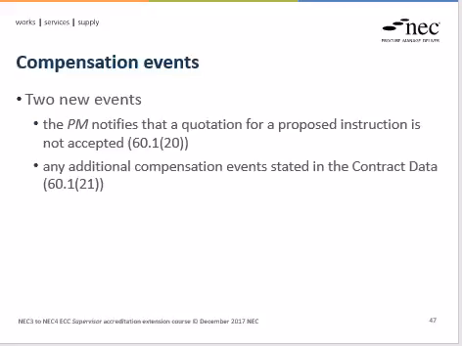Event 21 states that if any of the compensation events stated in the contract data occur, they are compensation events. The fourth edition has allowed extra compensation events to be included in the contract data by the client. The supervisor therefore needs to be sure that they have read the contract data and the Z clauses to see if there are any other extra compensation events.